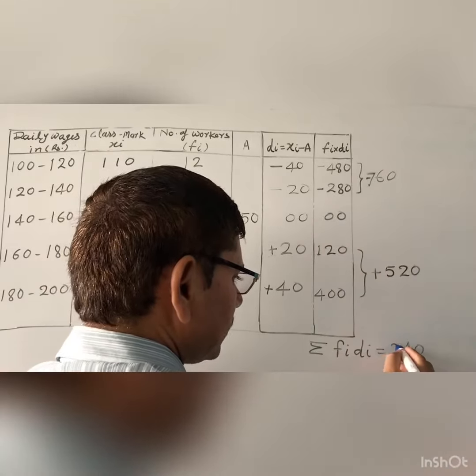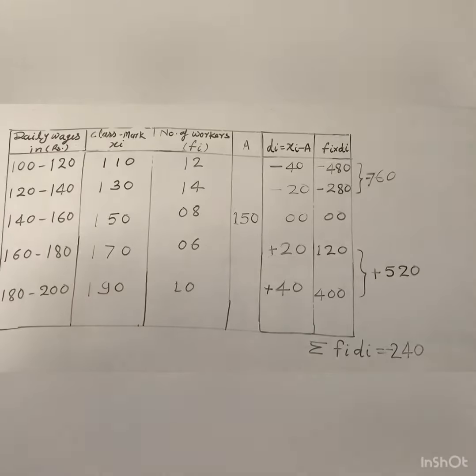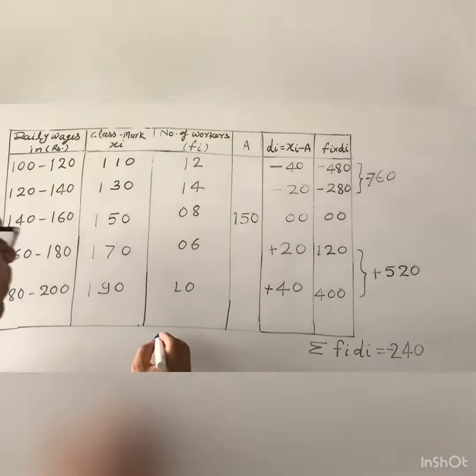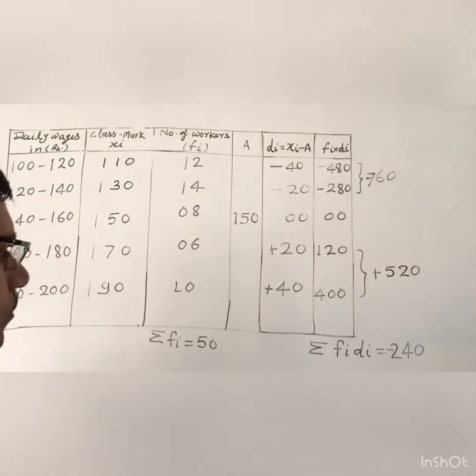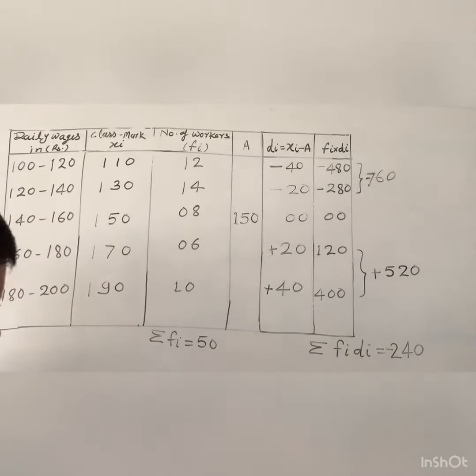And now find the sum of fi. No need to find the sum because the question says 50 workers. So you will write directly sigma fi equal to 50. But if you add it, you will also get 50. Now dear, the table is complete.